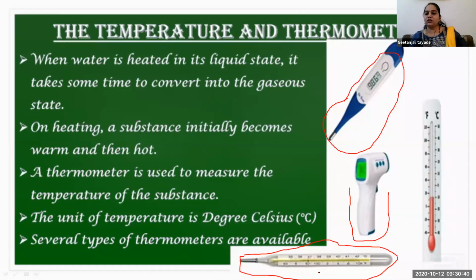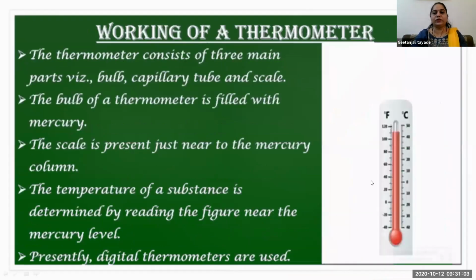So what is a thermometer used for? For measuring the temperature of a body, and also the temperature of any object or matter. The unit of a thermometer is mostly degree Celsius. See, here we are measuring in degree Celsius. Several types of thermometers are present. This is one very common type, but here they are providing Fahrenheit and Celsius. So two scales are there.